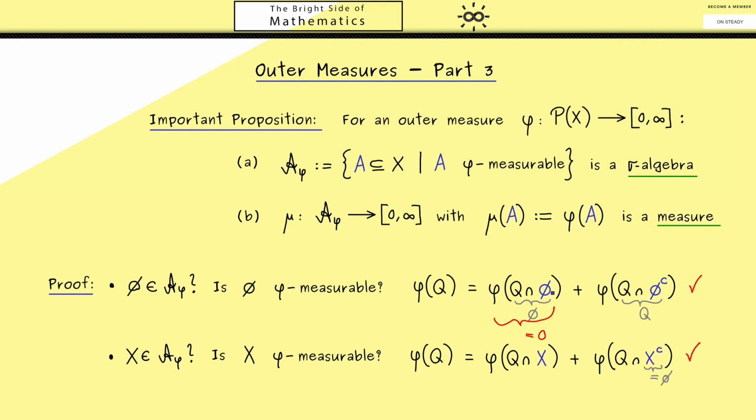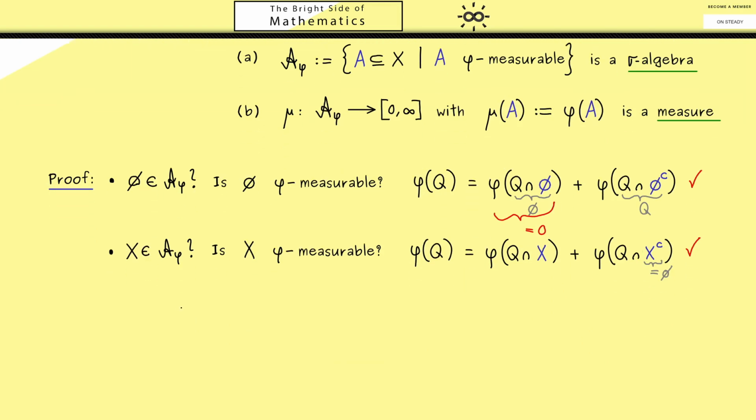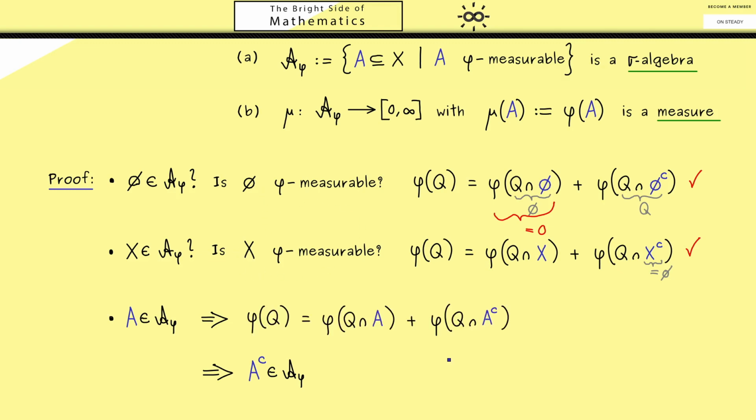Okay, with this let's go to the next property of a sigma algebra. Namely, the question is the whole collection of subsets closed under complements? Hence, we start with one subset A that is phi measurable. Then, in the end, of course, we want to conclude that the complement of A lies also in A phi. Indeed, how this proof works, you might have already seen above when we considered the empty set and the complement X. Of course, we need to do it in a similar way because we only have this relation to work with. Here, please always keep in mind, I don't write it down, this relation holds for every subset Q.